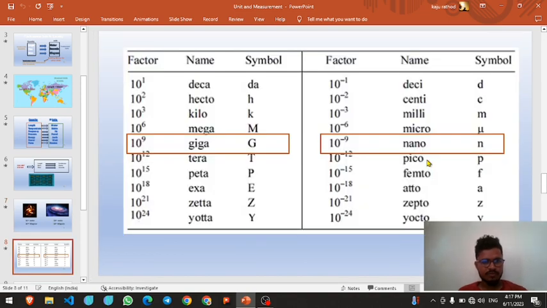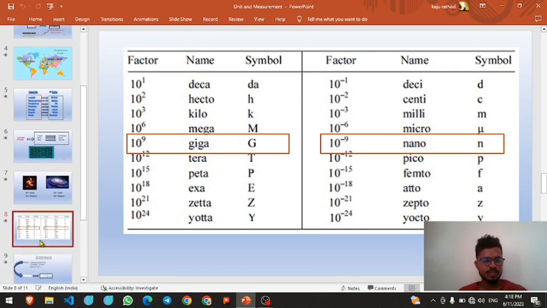On the basis of that, there are some factors with their symbols. For example, if there is 10 power 9 meter, we can simply write it as gigameter. If 10 power minus 9 is coming, we can write it as a nanometer. So this type of system is used to write in an easy way.